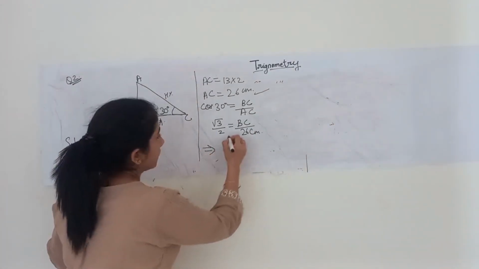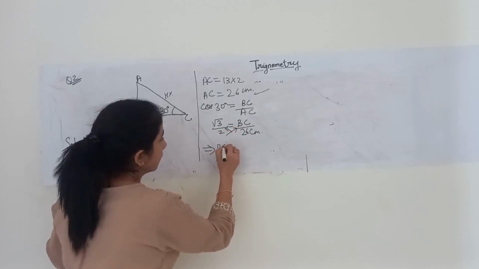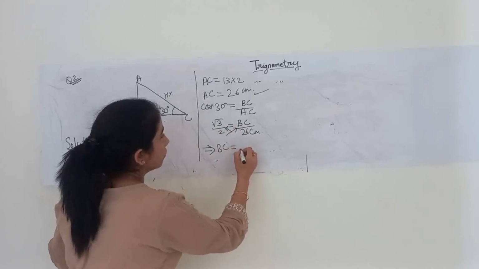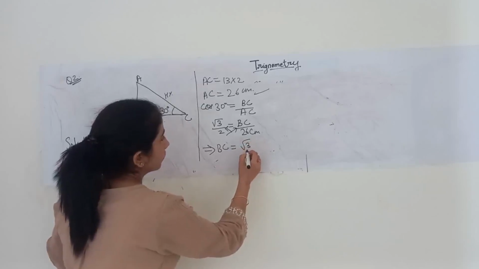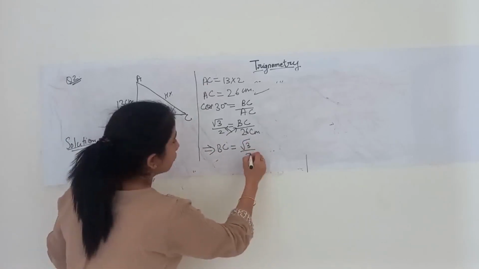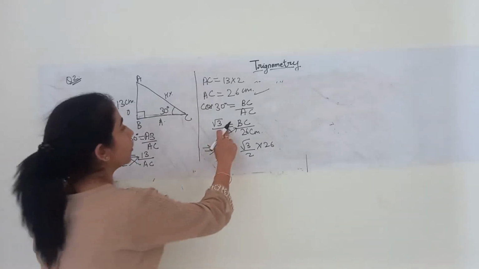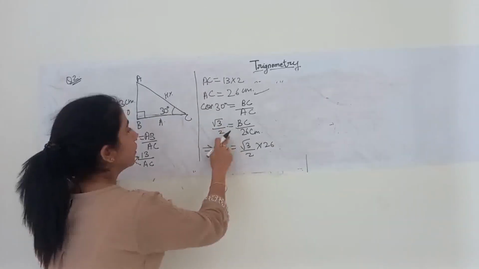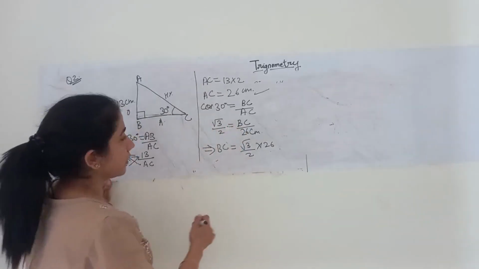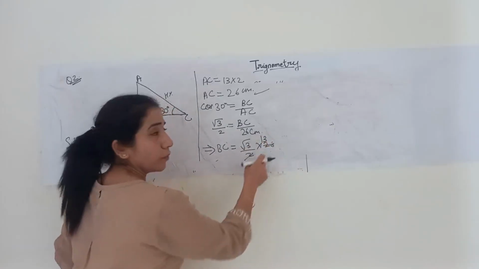So this implies, cross multiply it again. BC will be equal to root 3 upon 2 into 26. We won't do the cross multiplication, instead we will take 26 on that side. So do the necessary calculation. 2 and 26 cut down.